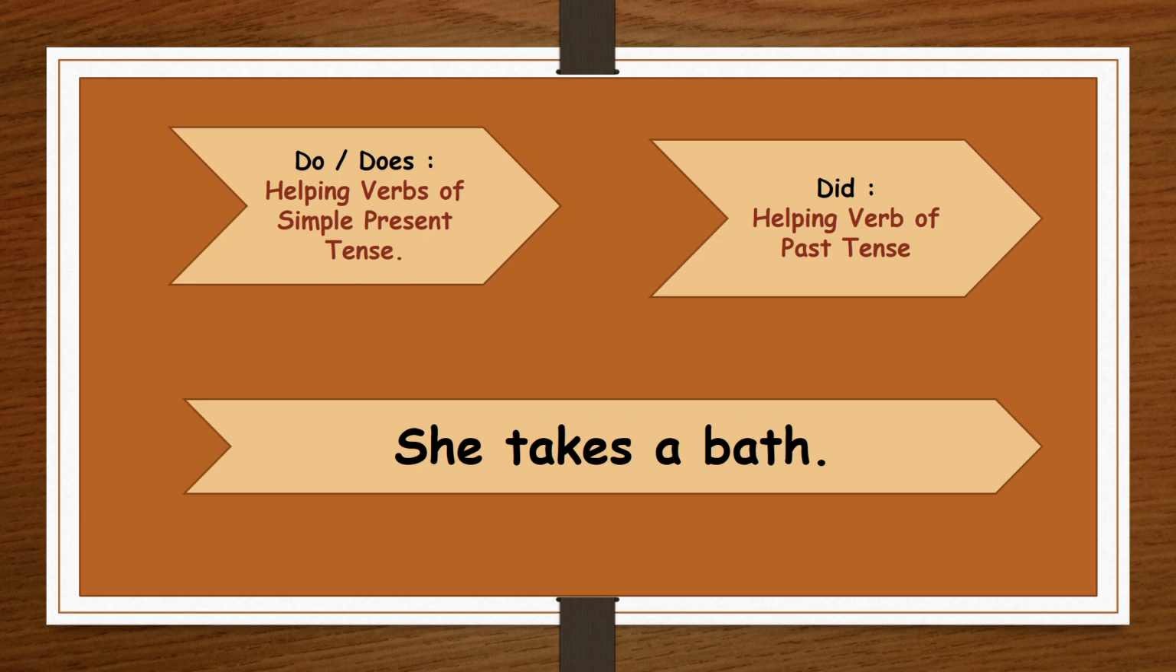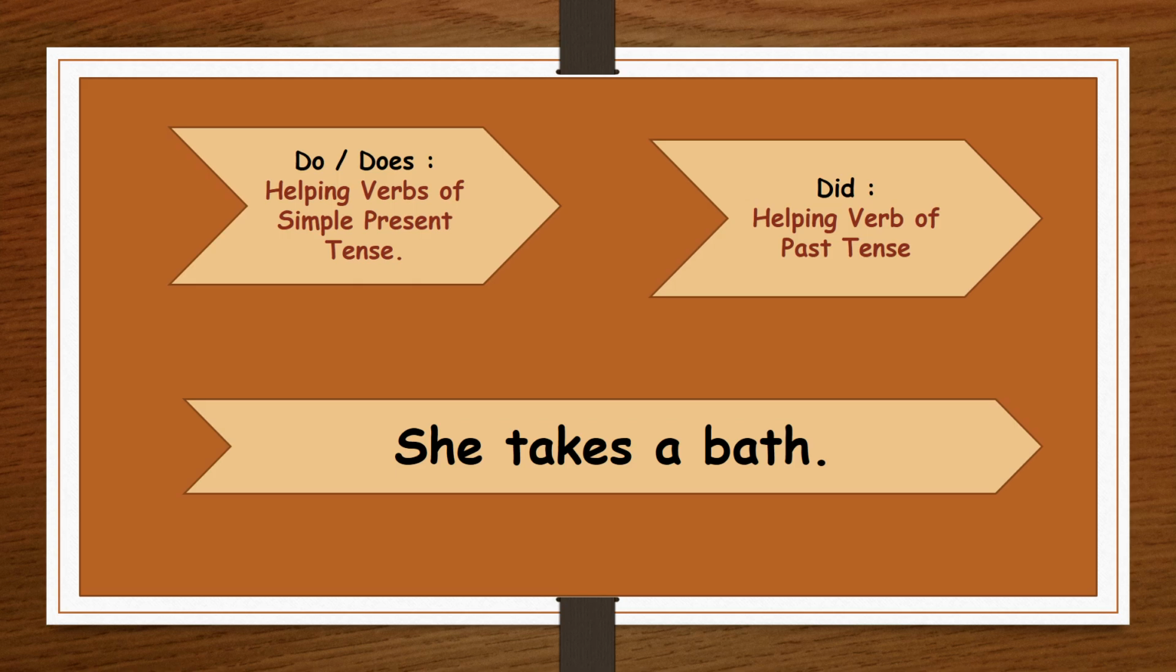Like in the previous chapter, I told you that do and does are helping verbs of present tense, while did is the helping verb of past tense. Similarly, here in this chapter also, we will follow the same rules and will form interrogative sentences. Look at this sentence, she takes a bath. This is an assertive sentence and this sentence is written in present tense.